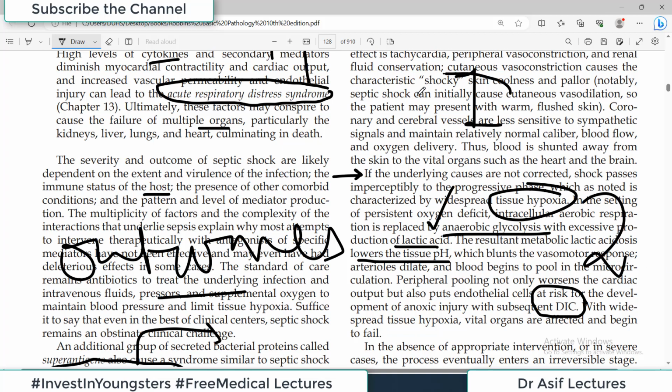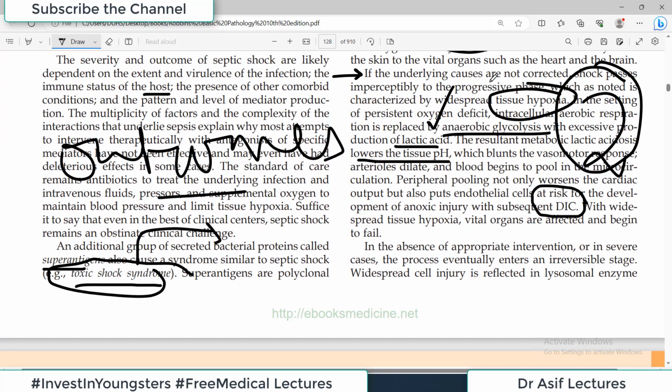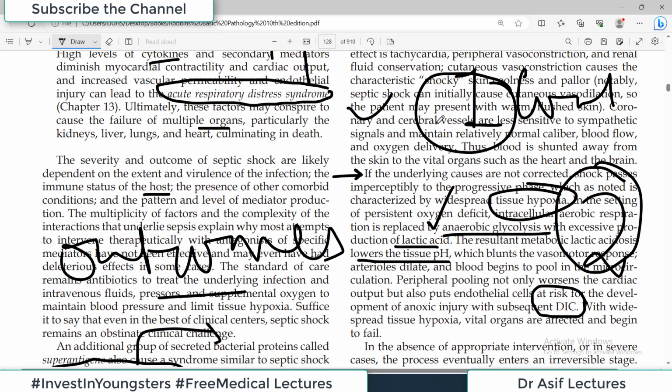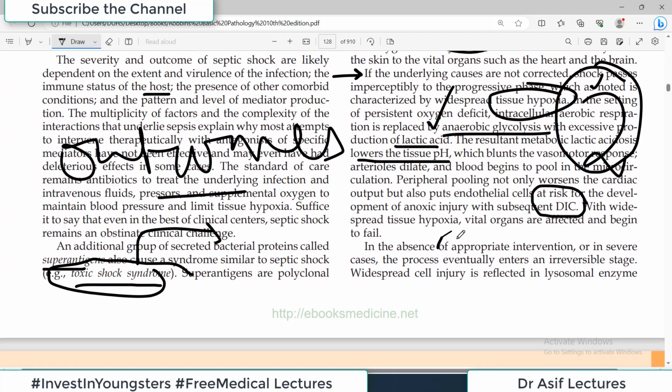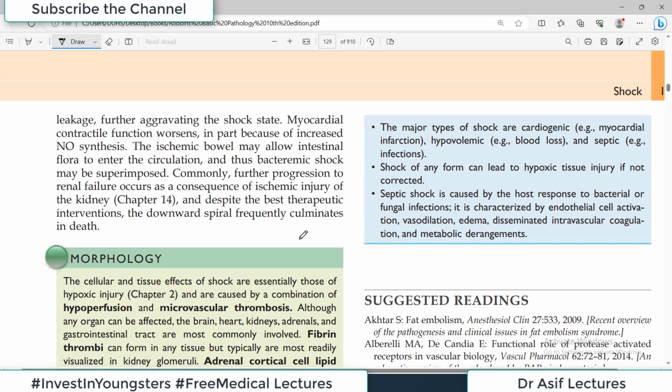Stage 1 is all good, compensatory. Stage 2 is serious. So try to control the disease here at stage 1. But if you are not able to control it at stage 1 or stage number 2, then obviously stage 3 kicks in, and this is where irreversible damage happens, and tissue death, and ultimately the person's death can also happen.